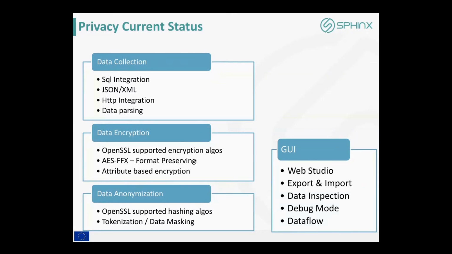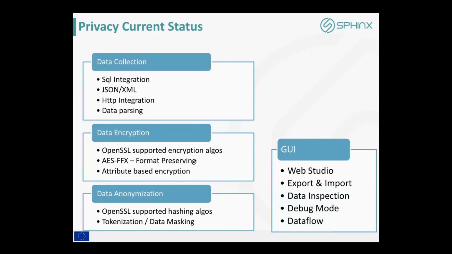On the data encryption front, we support all the algorithms that OpenSSL currently provides, adding also AES-FFX, which is a format-preserving encryption standard ratified by NIST. And because we can transform the data, we can also do attribute-based encryption and select only the few attributes that we want. On the anonymization front, we also support the algorithms provided by OpenSSL, and we can do tokenization and data masking.